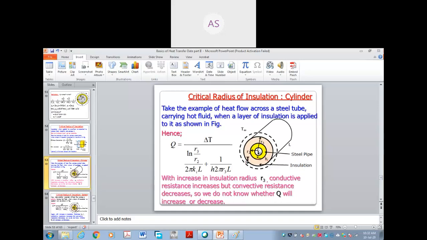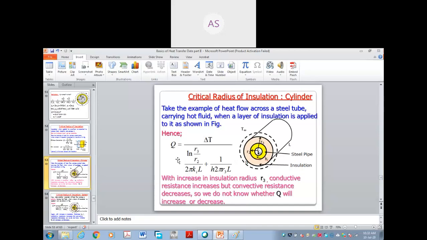Now, if you are perfect in mathematics, actually there are 3 resistances, but 1 resistance we have avoided because it is not important in this case. Actually, one is the resistance for steel, one for the insulator, and one for air. But remember, 1 resistance we have avoided here. That will not bother the concept.